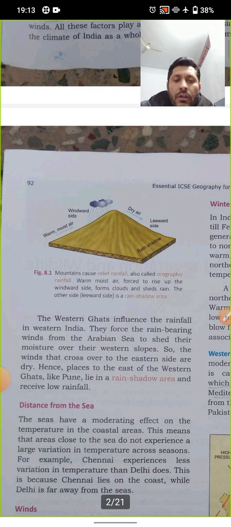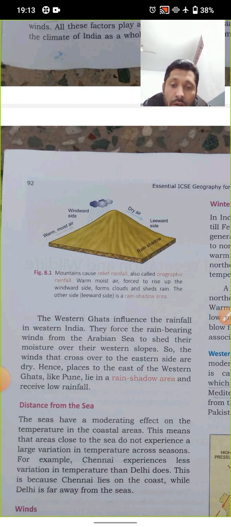The Western Ghats influence the rainfall in Western India. They force the rain-bearing winds from the Arabian Sea to shed most of their moisture over the western slopes. So the winds that cross over to the eastern side are dry. Hence, the places east of the Western Ghats like Pune are in the rain shadow area and receive low rainfall.